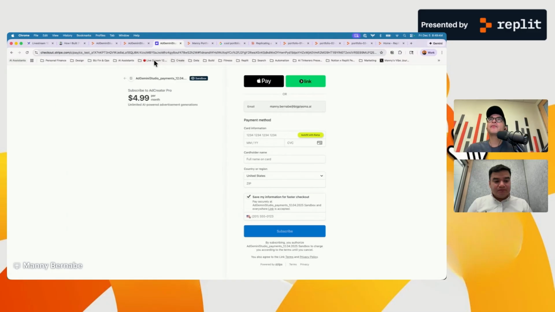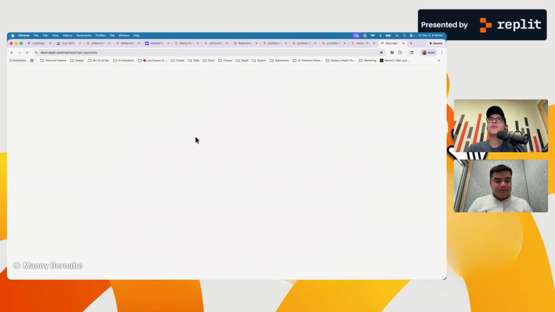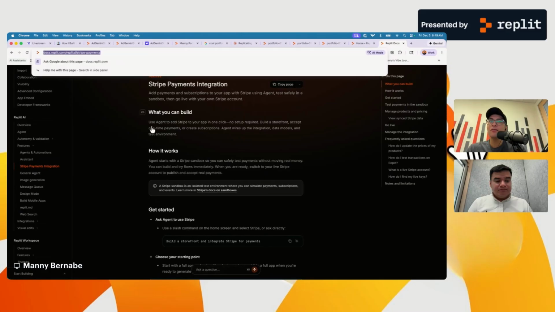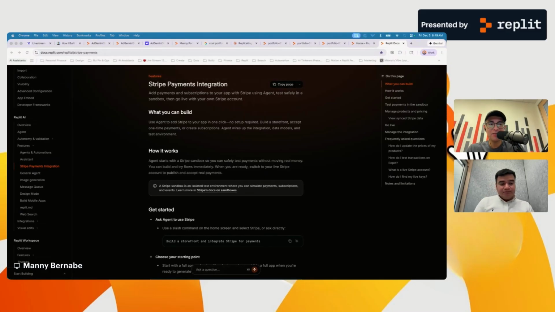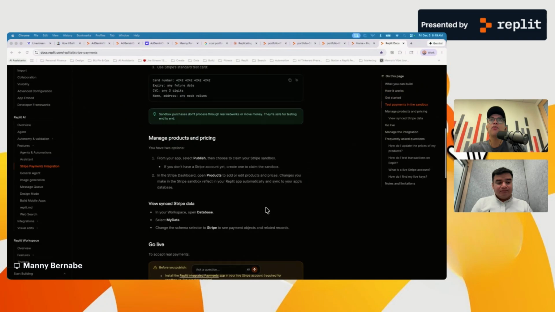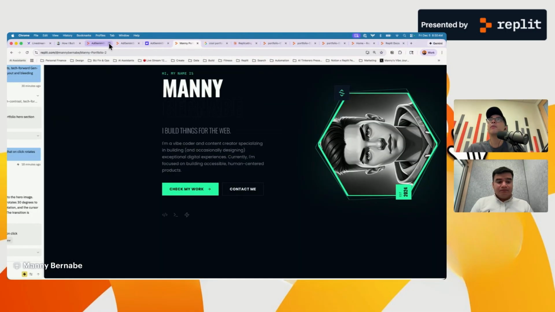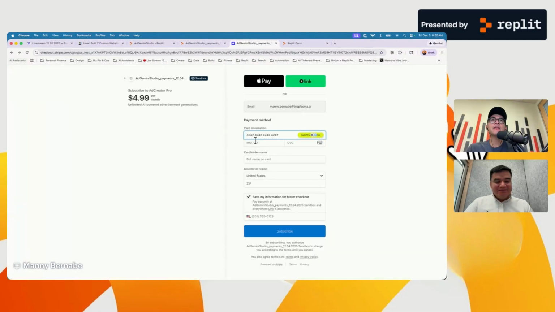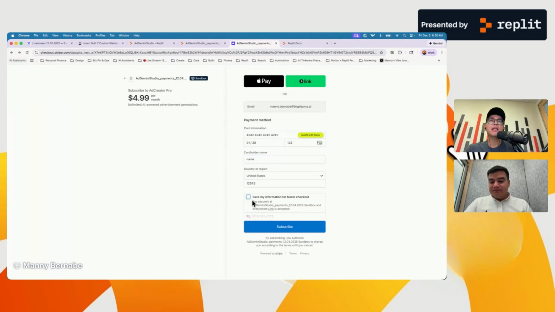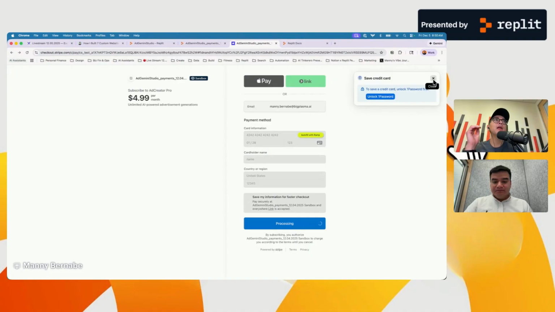To test this, grab the documentation here. The Replit docs for Stripe are amazing. Thank you, team, for that. If you want to test a transaction, you can go here and grab the sample transaction information. So we can drop in that sample card. The date can be any date in the future. CVC can be any number. This can be anything, and any zip code, 12345. Then unclick that, and boom, I subscribe.